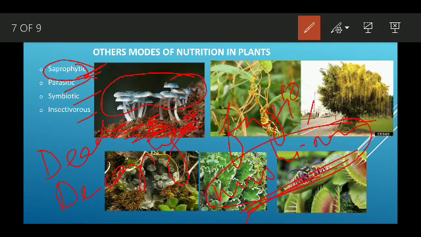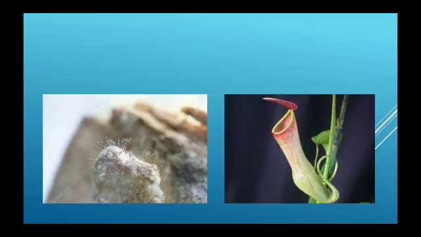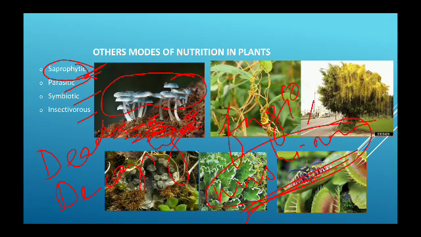Another example you can see over here is fungi growing on bread that has been left over. You can see very tiny hair-like structures; those are actually the fungi.